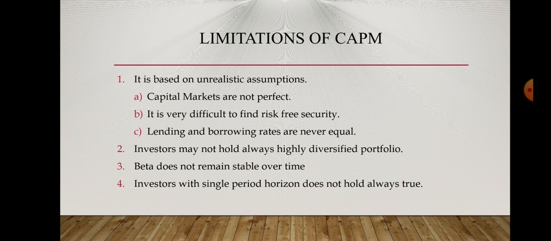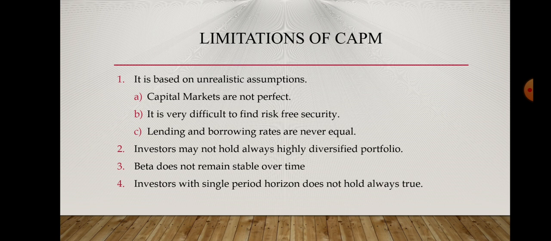Now let us come to the limitations of the CAPM model. The first and major disadvantage of CAPM is that it is based upon some unrealistic assumptions that in reality are not true. The capital markets are not perfect.